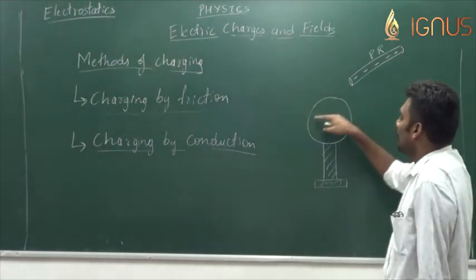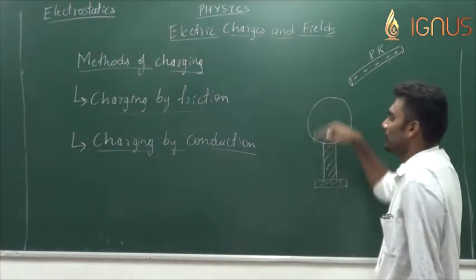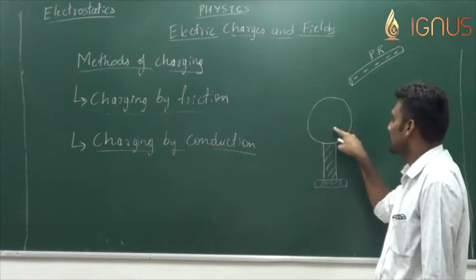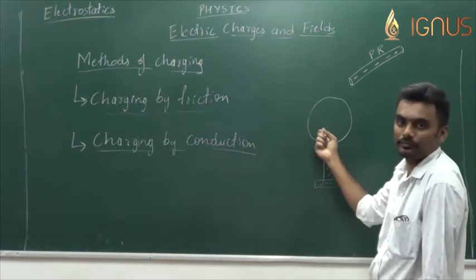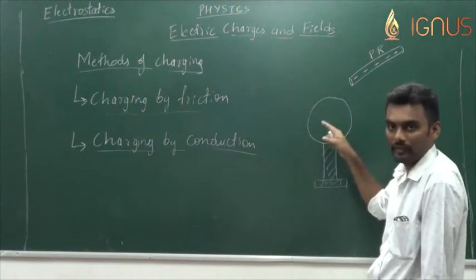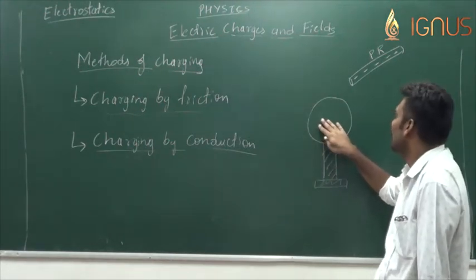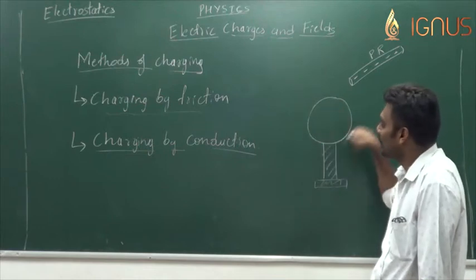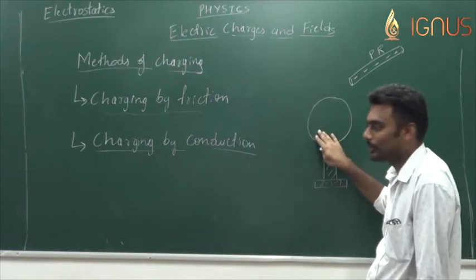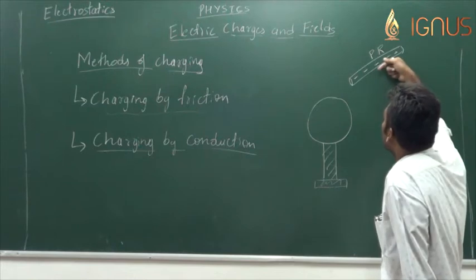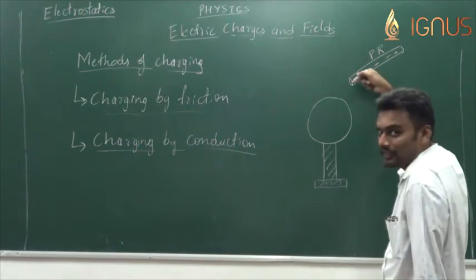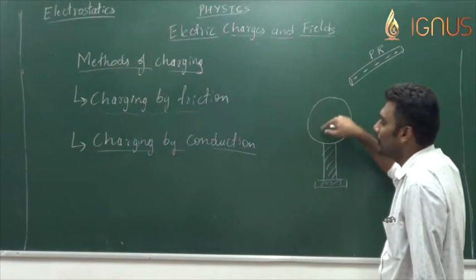Now my intention is to charge this metal sphere. I cannot charge this metal sphere by rubbing it because it's a metal. There are free electrons, they go and come back, so it's not possible. What is the other method of charging this metal sphere? Yes, I can charge it by bringing the charged plastic rod in contact with it.